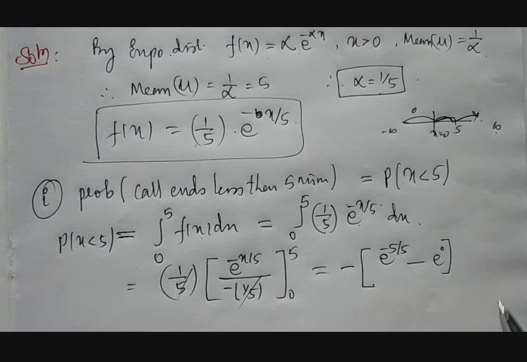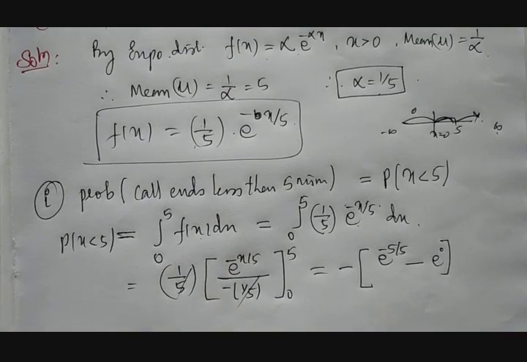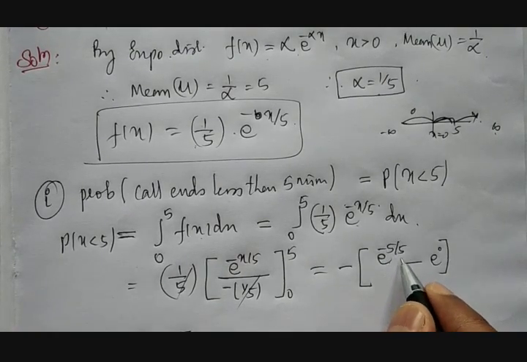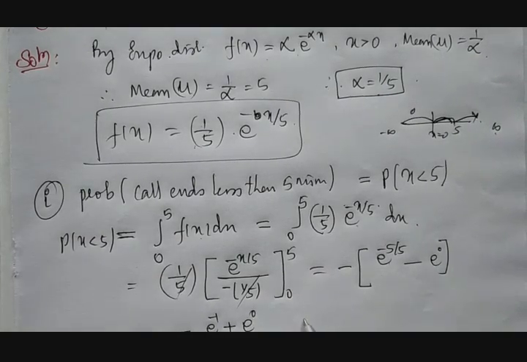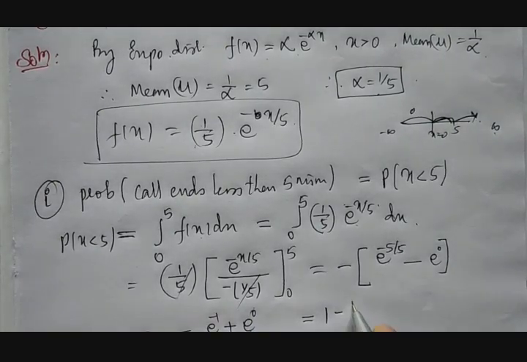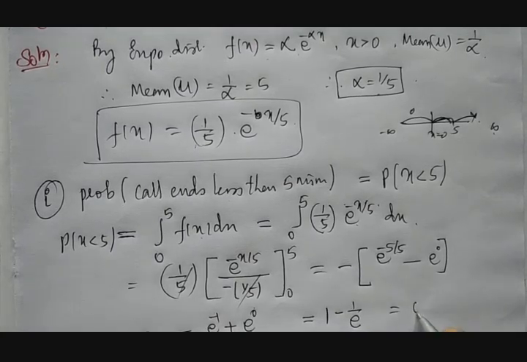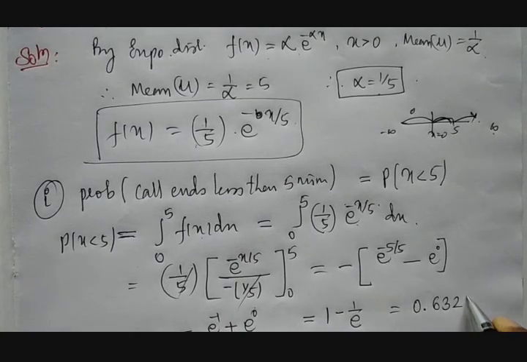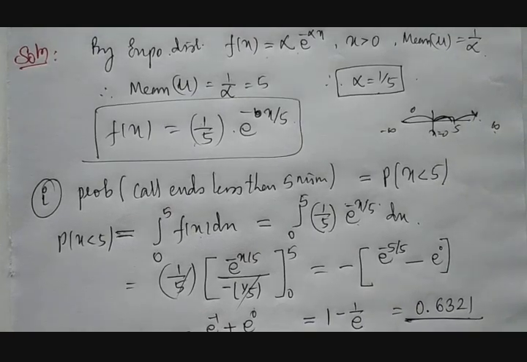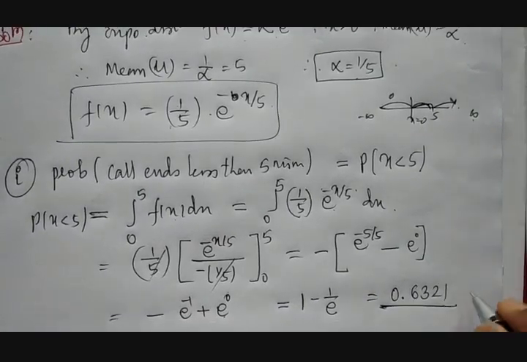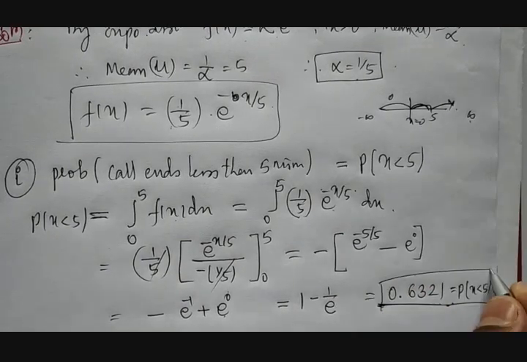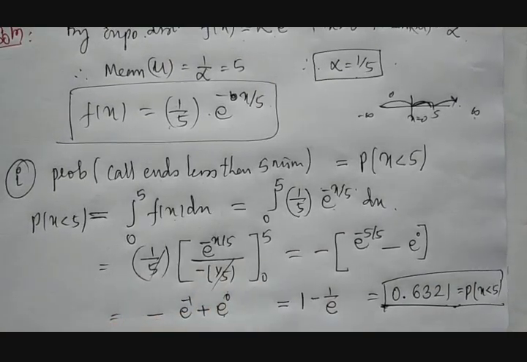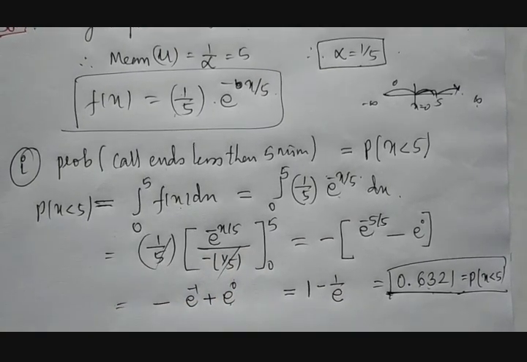Fine. So this is nothing but minus e raised to minus 5 by 5, which means e raised to minus 1. Minus of minus gives plus e raised to 0. Or else we can write e raised to 0 is nothing but 1, and this is 1 divided by e. If you put it in a calculator, then we get the answer 0.6321. So this will be the value of the probability where x is less than 5. Means the chance that the call ends in less than 5 minutes is 63.21%.